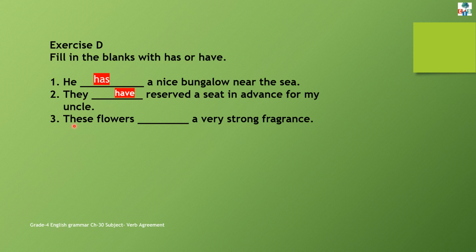Next, these flowers dash a very strong fragrance. So here we are talking about flowers, that is a third person plural noun. So again we will use here have. These flowers have a very strong fragrance. So children, try to do this exercise. Identify the subject first, then it would be easier for you to do the exercise. Okay.